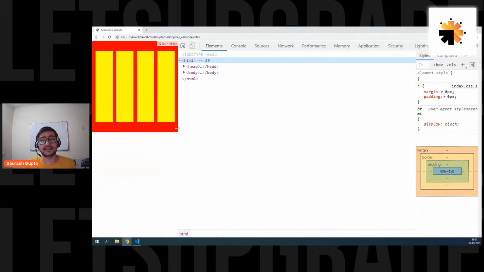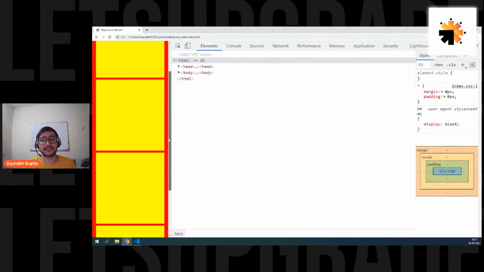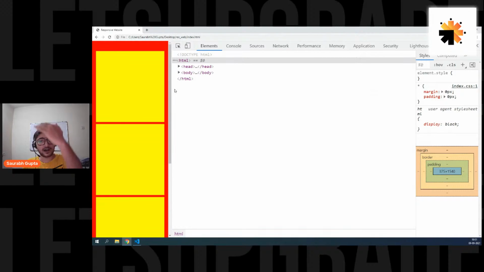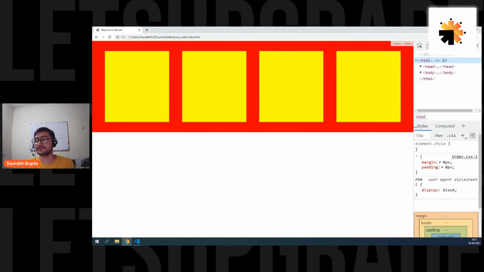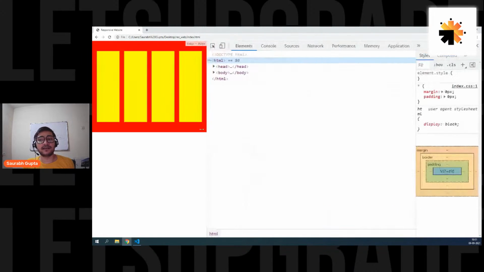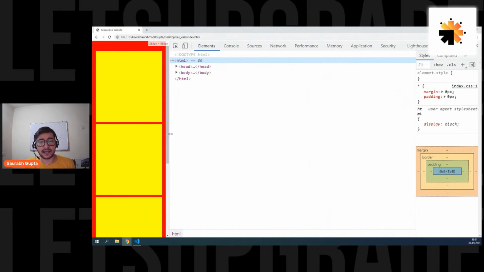So guys, are we understanding this? In mobile phone, they will look like this, cards arranged vertically. And in desktop, they will look like this. Right? Is that clear, everyone? Please tell me, guys, are we clear?